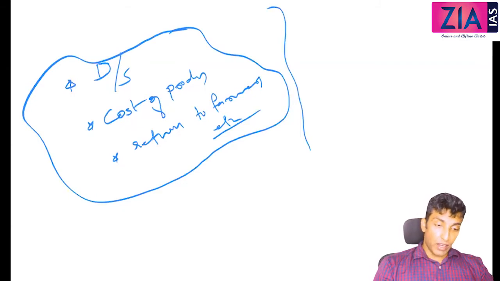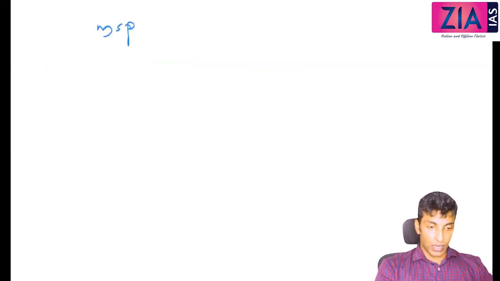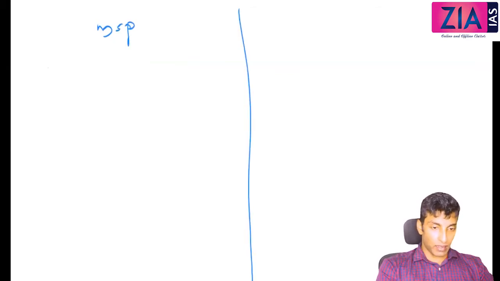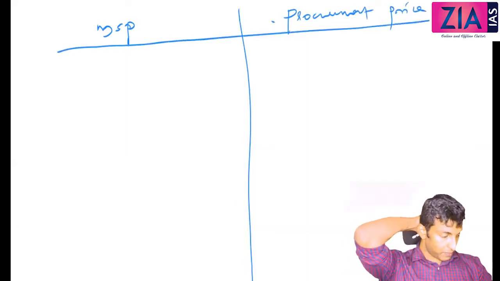Okay, now we will go for MSP and procurement price. We will try to understand the fundamental difference between them. So I'll go for a column here: MSP, I need a column, and procurement price also I need a column, so we can understand it better.